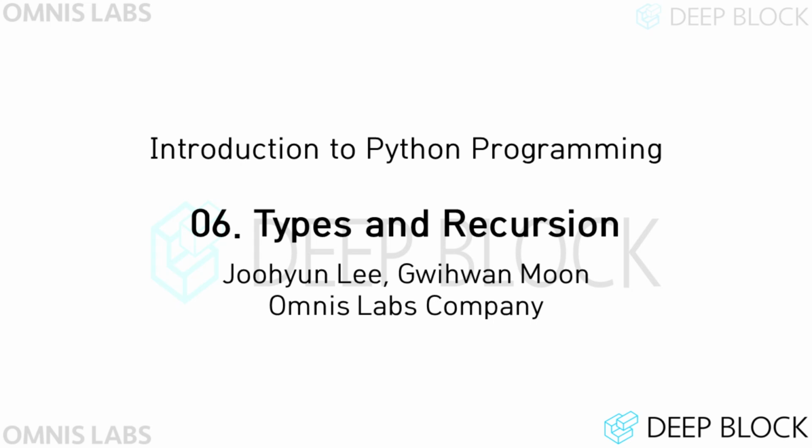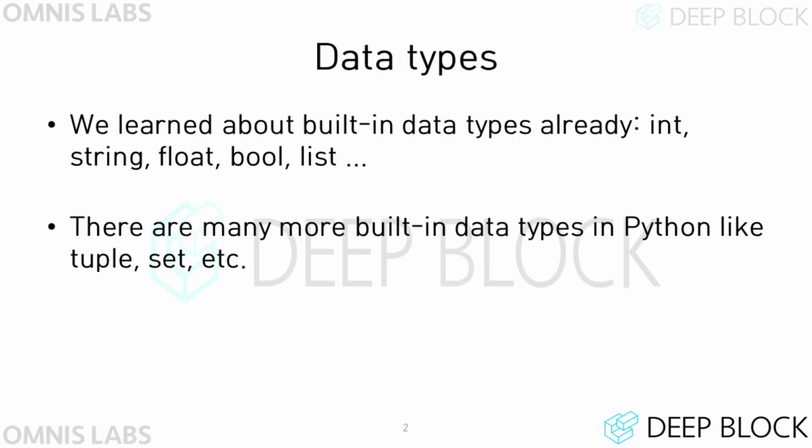Hello, in today's lecture we will learn about types and recursion. Built-in data types are types that are provided by default in Python. We have already learned about data types such as int, string, float, and bool. In addition to these, various data types exist in Python such as tuple and set. Today, we're going to learn about these built-in data types.